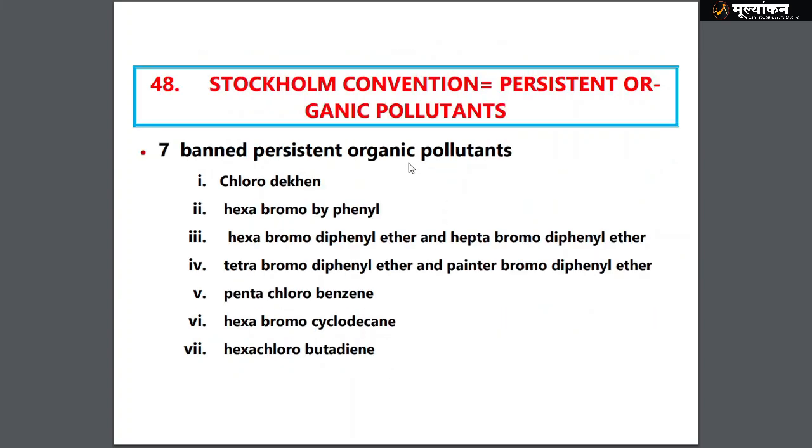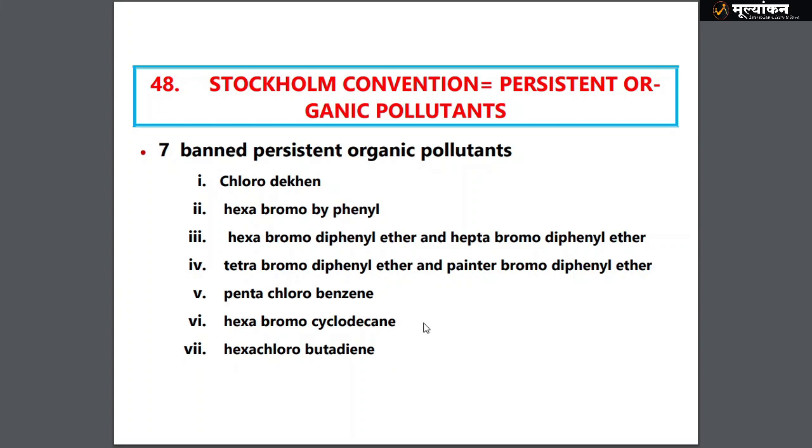Then another important thing we have to understand, the Stockholm Convention is related to POPs, persistent organic pollutants, and these persistent pollutants have been banned. We have chlorodecane, then hexabromobiphenyl, hexabromodiphenyl ether, heptabromodiphenyl ether, tetrabromodiphenyl ether, pentabromodiphenyl ether, then pentachlorobenzene, hexabromocyclododecane, and hexachlorobutadiene.